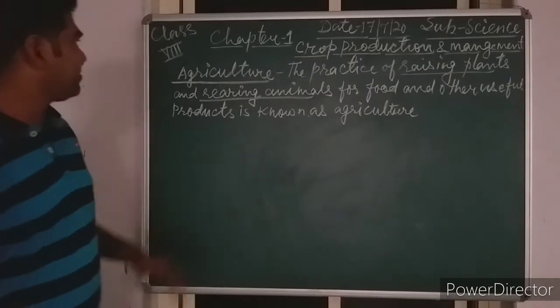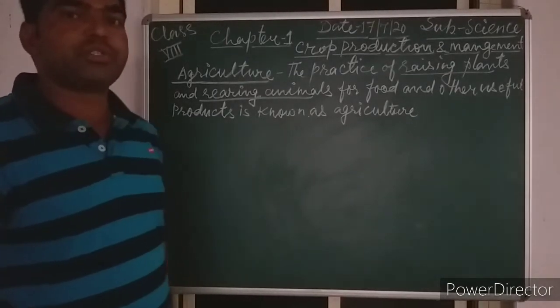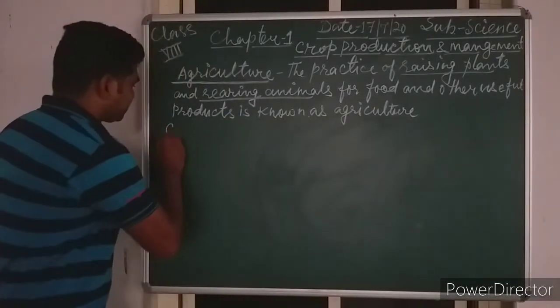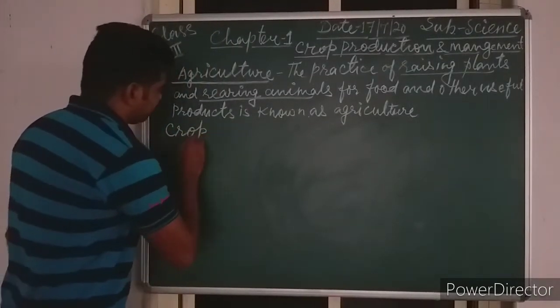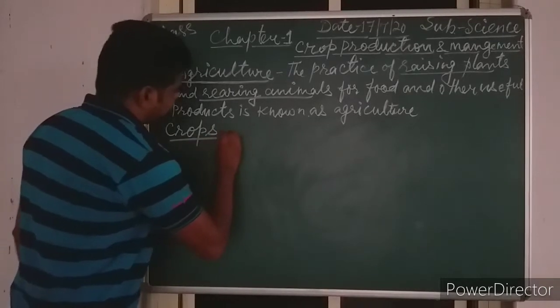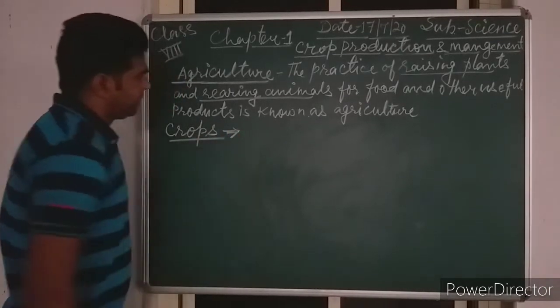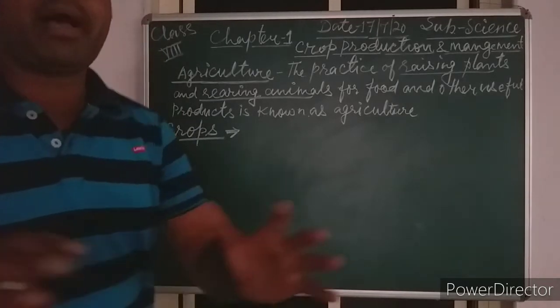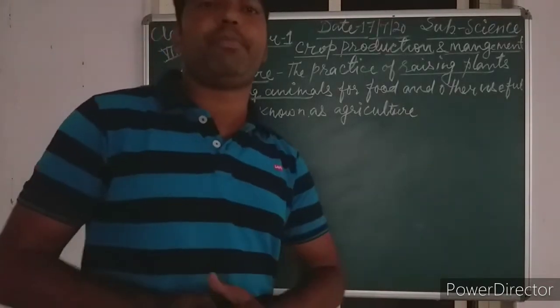Now the second term, which we use continually in the whole chapter, is crop. It's all about crops. Crops means the same kind or similar kind of plants.